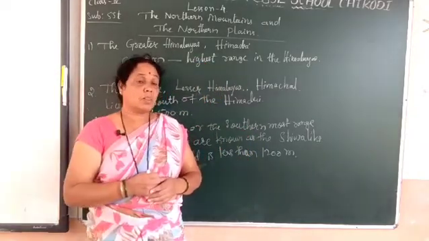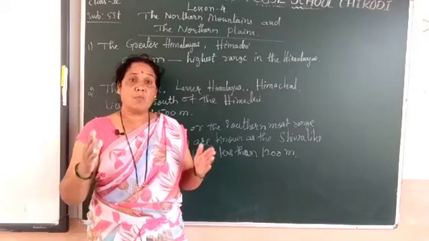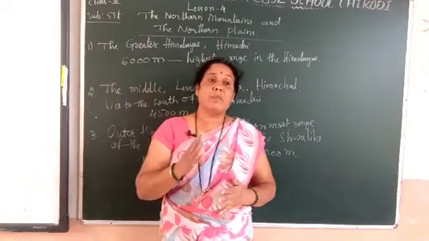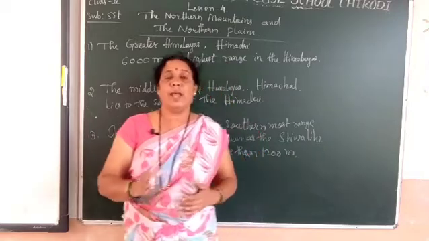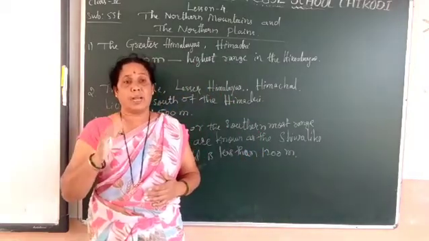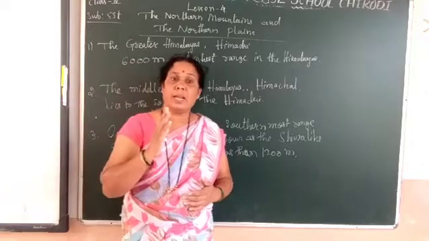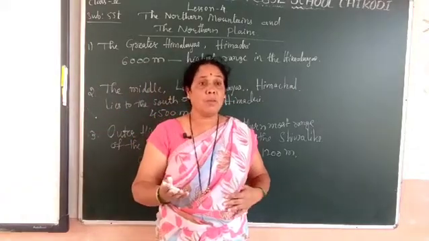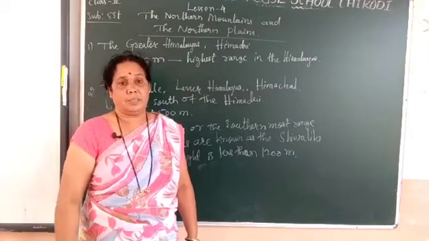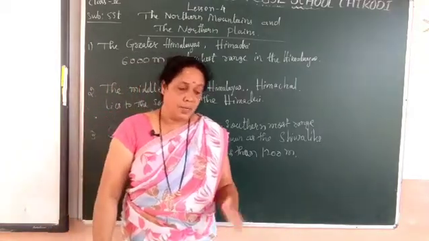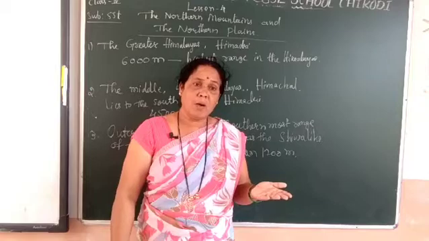So what are the northern mountains then? The northern boundary of the country is covered by mountains, and these mountains are known as the northern mountains. They include the Himalayas, Karakoram and some hill ranges in the northeast.